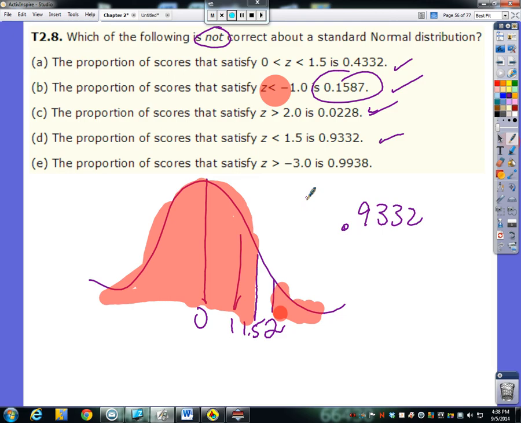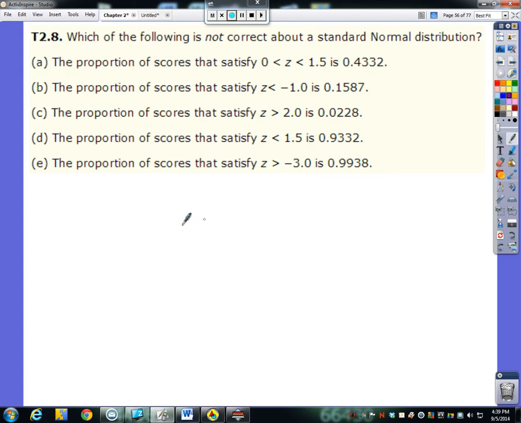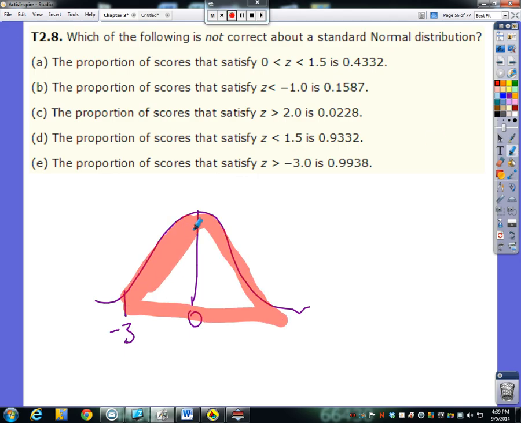Man, are you kidding me? They leave the wrong answer to be the last problem. Now, let's just double check to make sure that it truly is the last one here. So 0 in the middle, -3 all the way down here. We are shading to the right since it's greater than, and by process of elimination, this needs to be the wrong one. So let's see how off it is here.